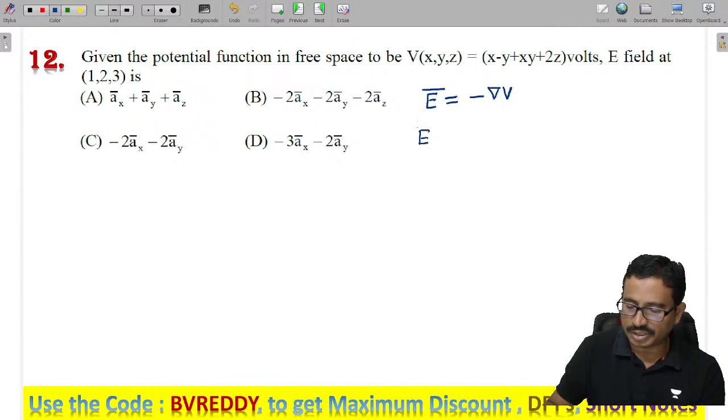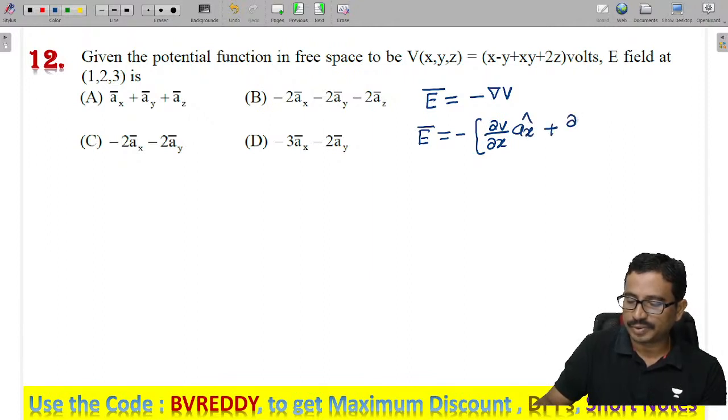So E is the gradient, given as minus of dou v by dou x into ax plus dou v by dou y into ay plus dou v by dou z into az.